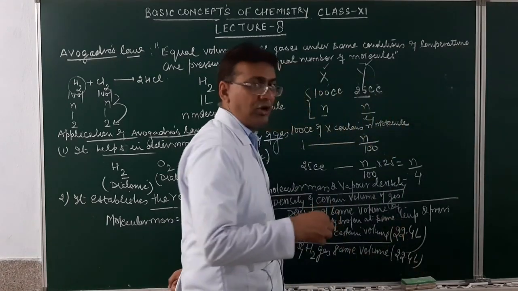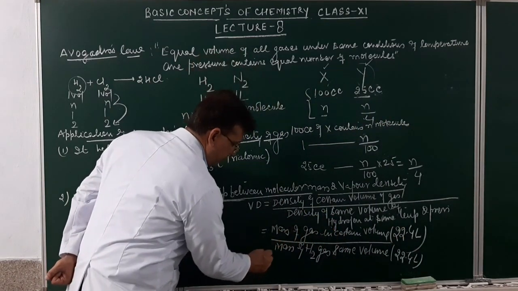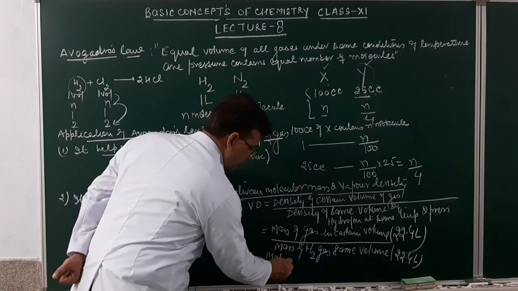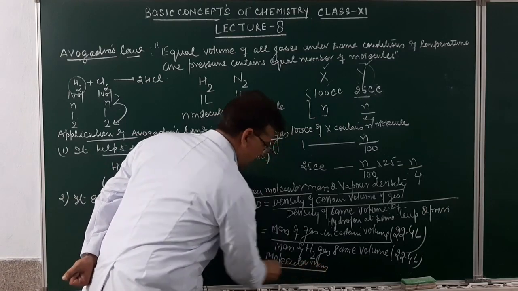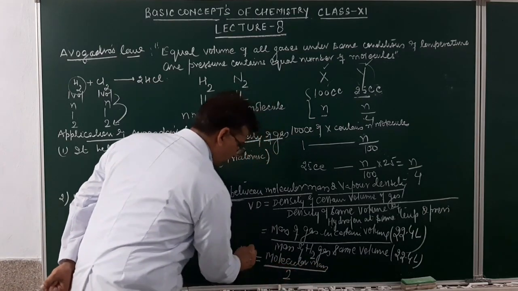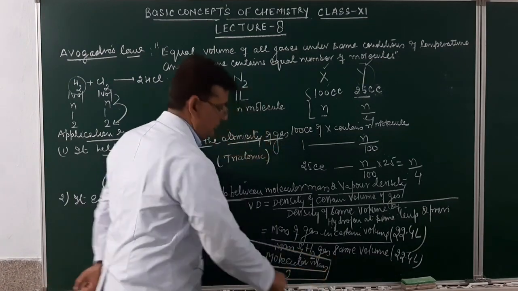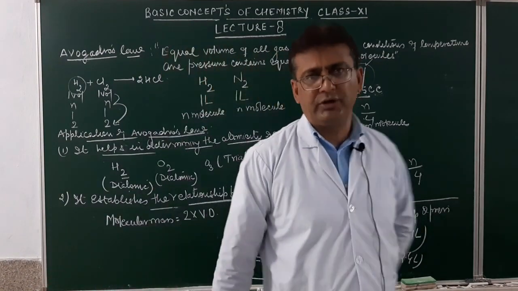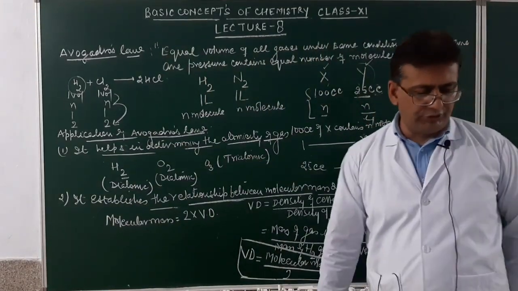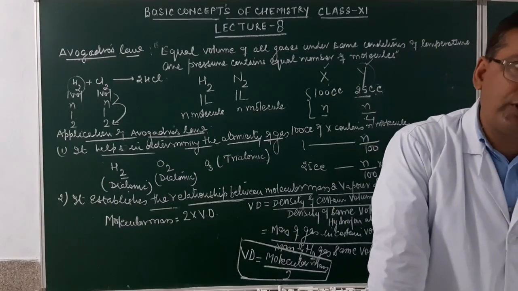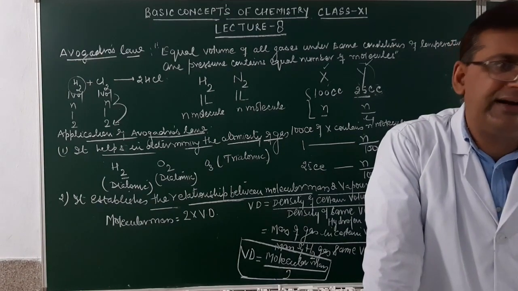This is what? The molar volume. So this will become what? Molecular mass. And what will be the mass of hydrogen over here? 2. So the relationship will be vapor density equals molecular mass divided by 2. Is it established or not? So it helps in establishing a formula that vapor density will be equal to molecular mass divided by 2, or we may say molecular mass will be equal to 2 into vapor density.